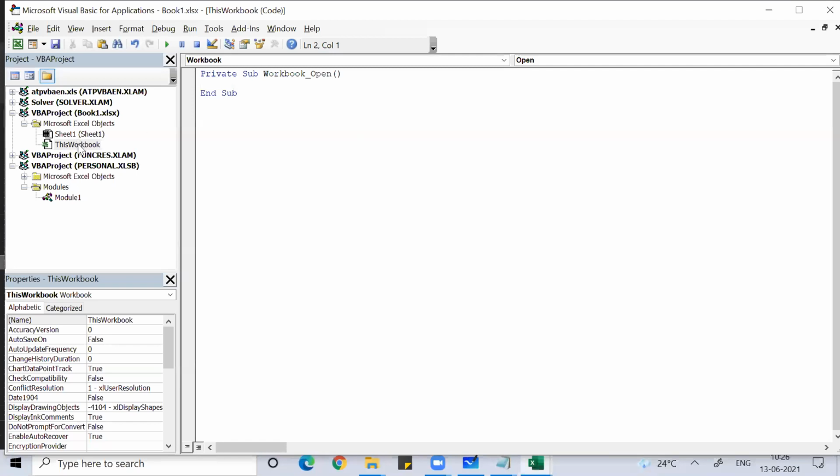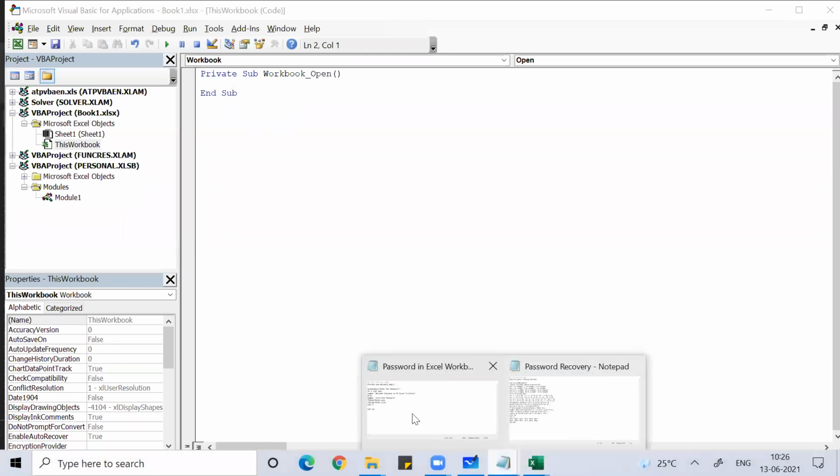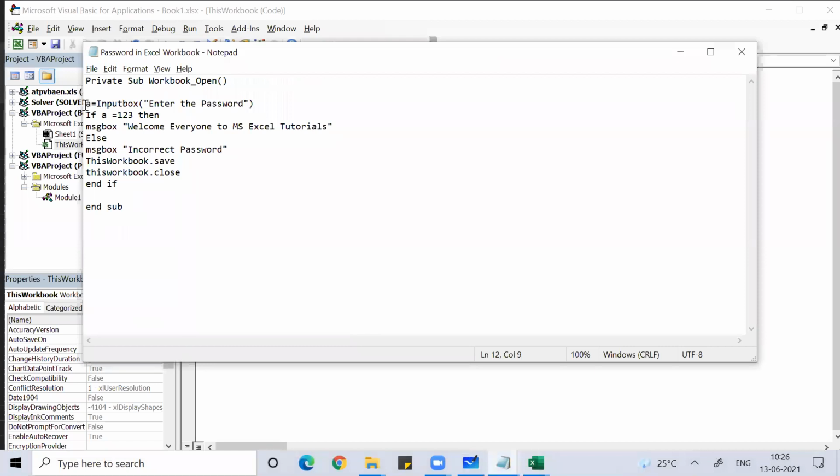You have to write this program on the workbook, not on the worksheet. So right-click on the workbook, and simply copy the program that I wrote here.